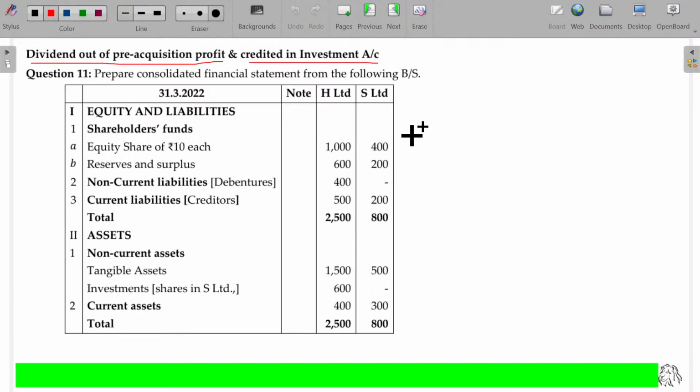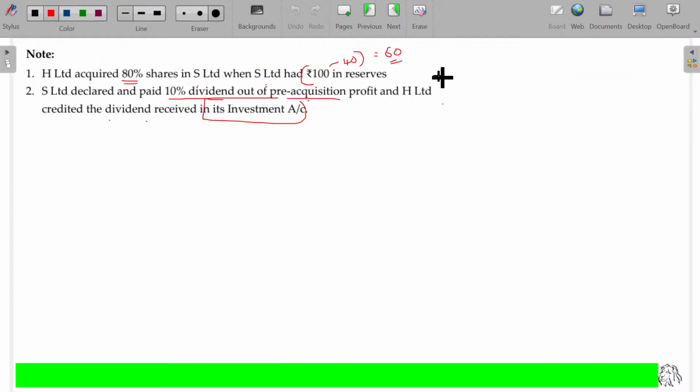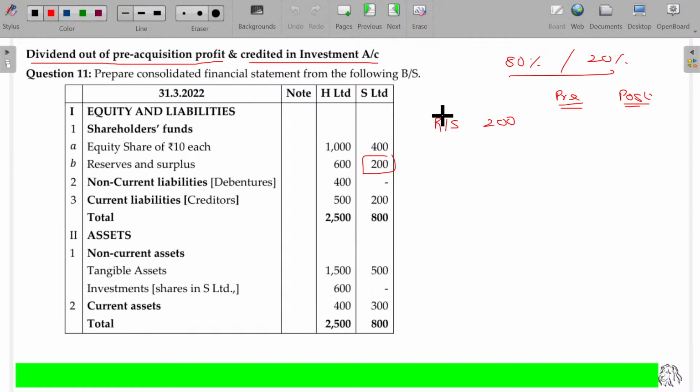Right. So, let's see. 80 and 20%. And reserves and surplus 200. Share for the pre as well as post. Pre being 60 and remaining being post 140.